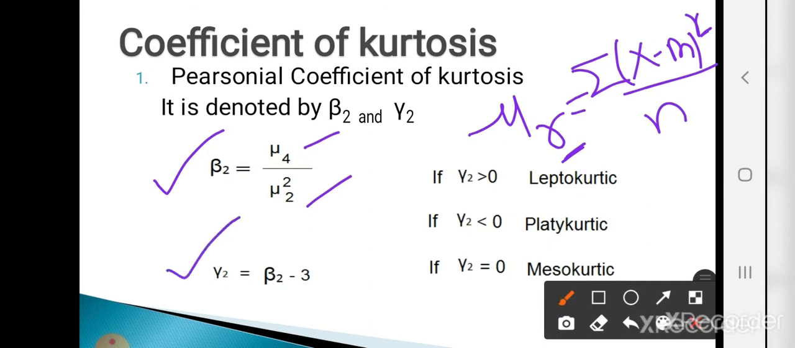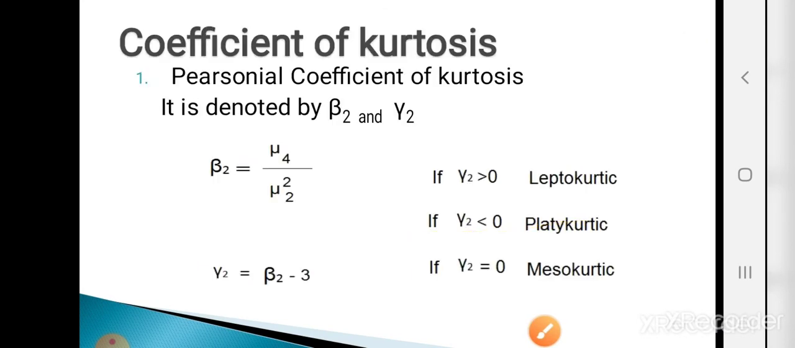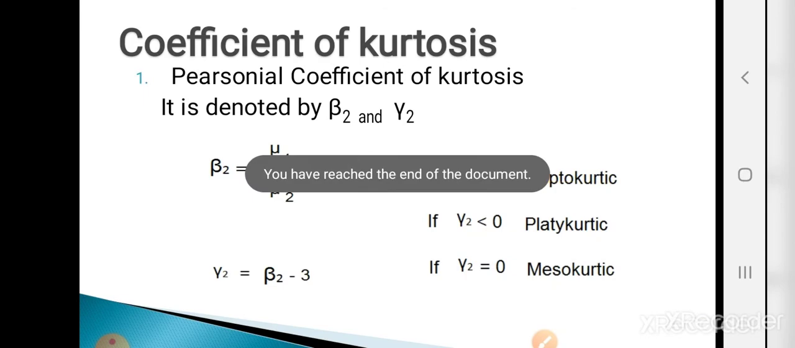Gamma 2 is calculated as beta 2 minus 3. If gamma 2 is greater than 0, the distribution is called leptokurtic. If gamma 2 is less than 0, it is called platykurtic. And if gamma 2 is equal to 0, the distribution is called mesokurtic. So this is skewness and kurtosis.